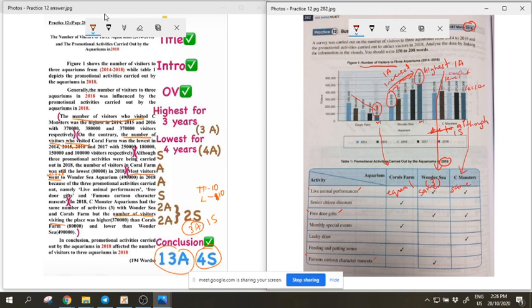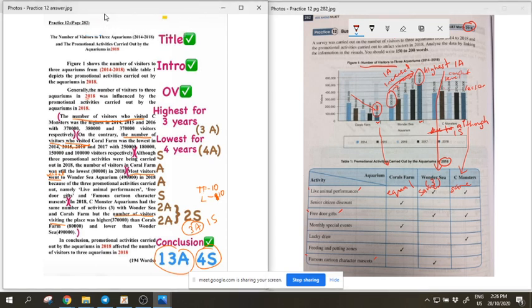Okay, generally the number of visitors to 3 aquariums in 2018 was influenced by the promotional activities. All right, this is generally. Then conclusion also no problem. I hope that you all are clear how to do it. Conclusion: promotional activities carried out by the aquariums in 2018 affected the number of visitors. So just the reverse only. Promotional activity affected visitor. Number of visitors influenced by promotion activity.